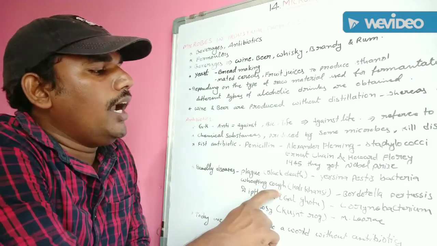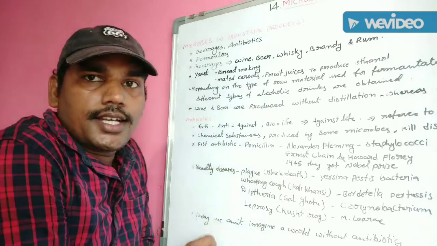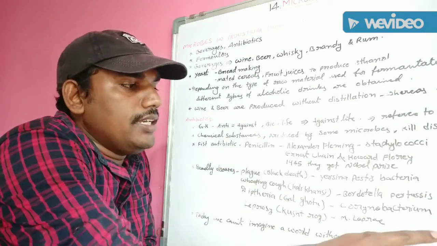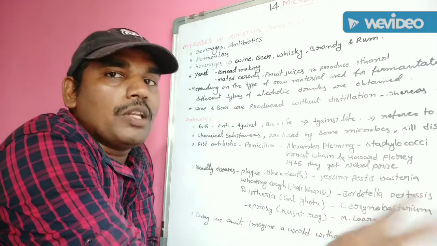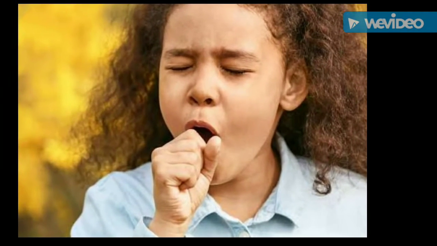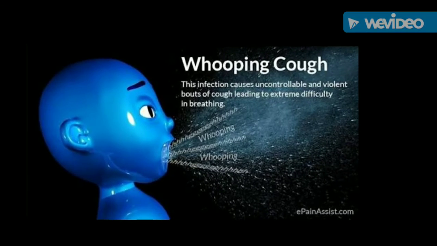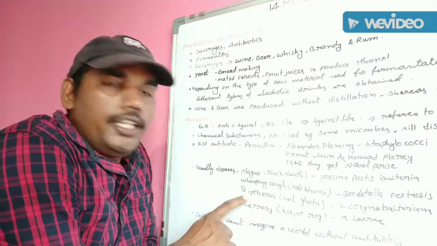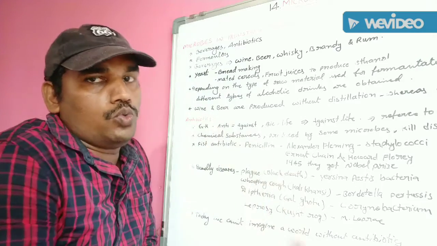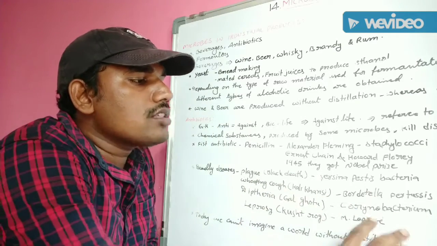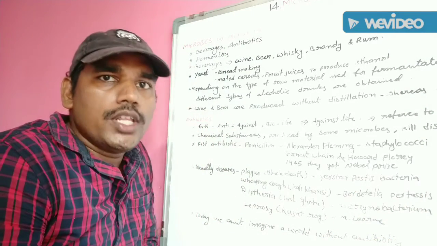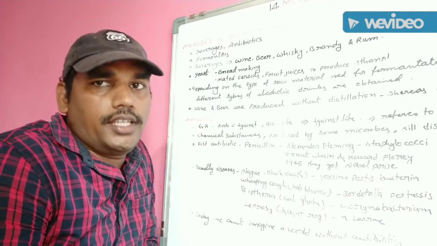Whooping cough, commonly called Kali-Kansi. This whooping cough is mainly caused by the bacteria Bordetella pertussis. Diphtheria is called Gall-Goto. It is mainly caused by the bacterium Corynebacterium diphtheriae.